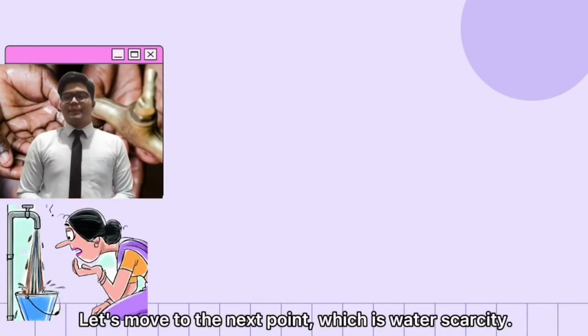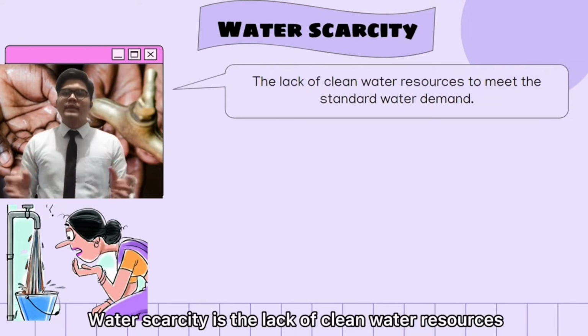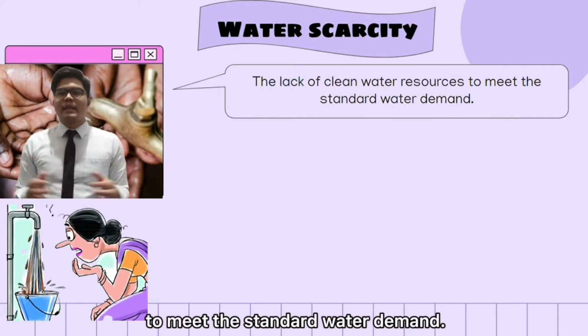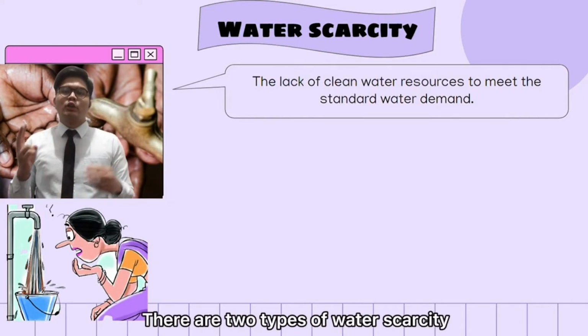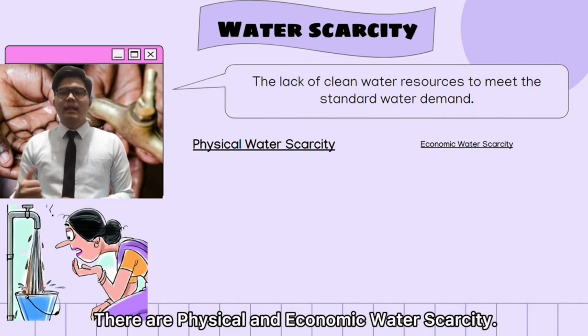Let's move to the next point, which is water scarcity. Do you know what is meant by water scarcity? Water scarcity is the lack of clean water resources to meet the standard water demand. There are two types of water scarcity that have been defined: physical and economic water scarcity.